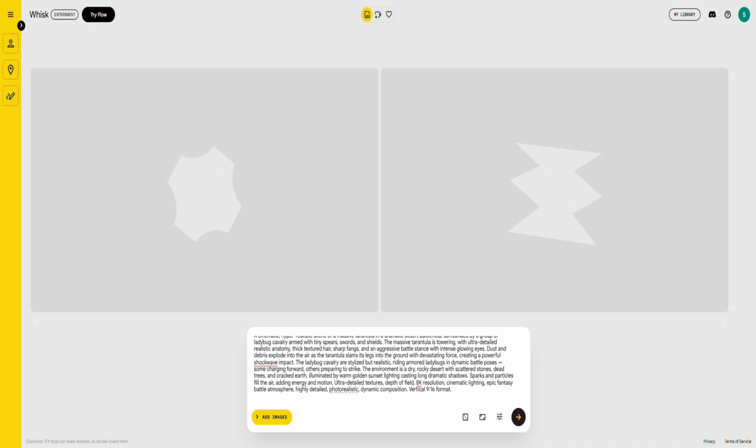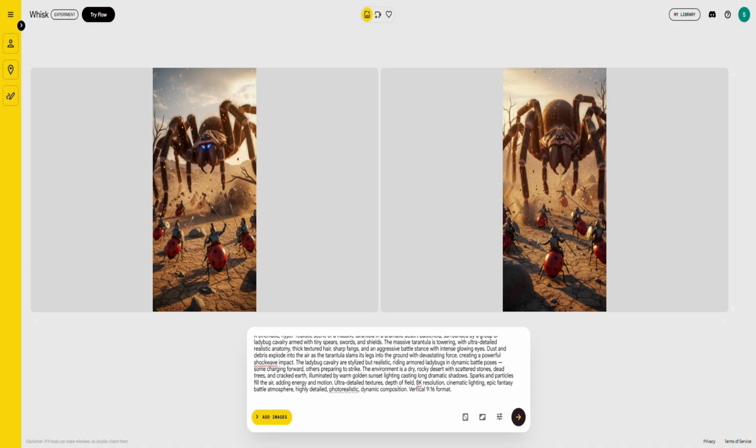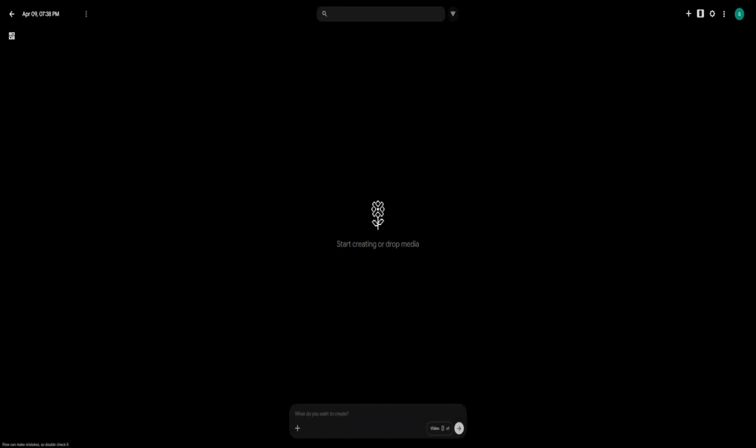Right now, the engine is analyzing the lighting, shadows, and textures based on the precise description we provided. And there it is! The site has generated two high-quality options. These images look cinematic, as if they were captured with a professional camera. Pick the best one and download it to your device. Now that the image is ready, it's time for the real magic.